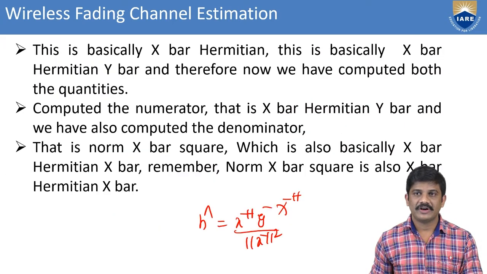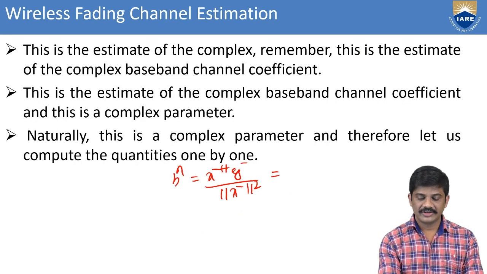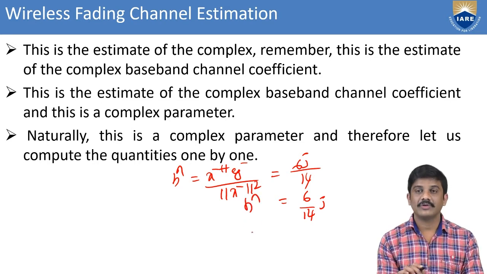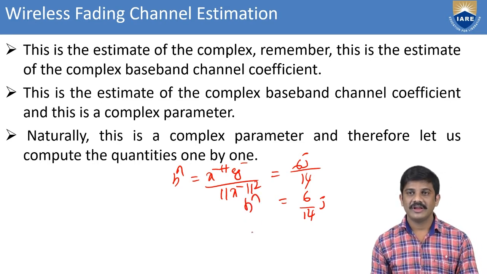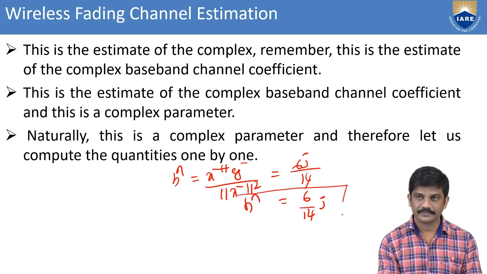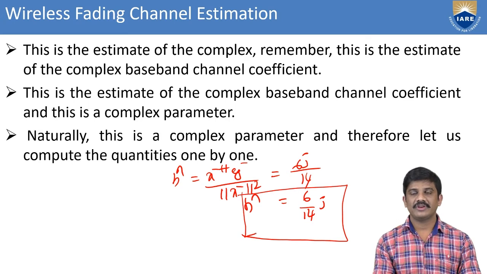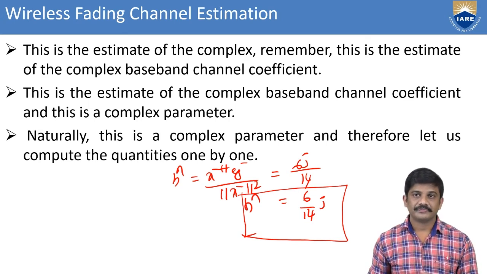That I substitute here, so it is 6j by 14. This value we also find. Then we can write 6 by 14j. This is the channel coefficient, the complex channel coefficient. H bar equals 6 by 14j. Here we can find some parameters of the wireless fading channel.